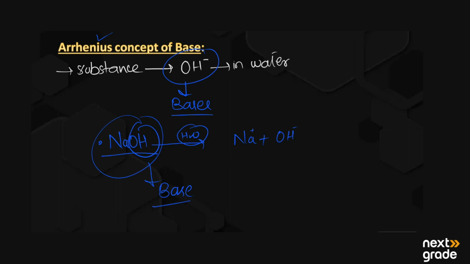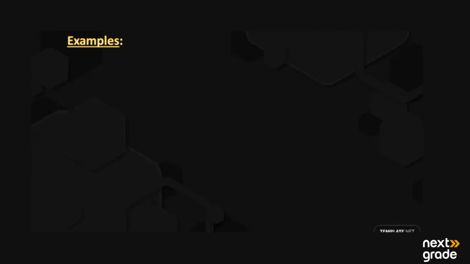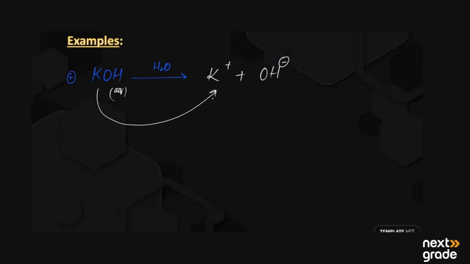So let's have some more examples related to the Arrhenius concept. For example, we have potassium hydroxide. When it dissolves in water, or we take its aqueous solution, it produces potassium plus hydroxide ion. As it produces potassium as well as hydroxide ion, it is known as a base. So this is a simple example related to the base.